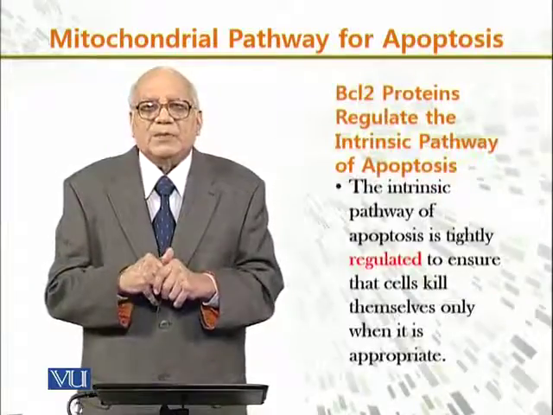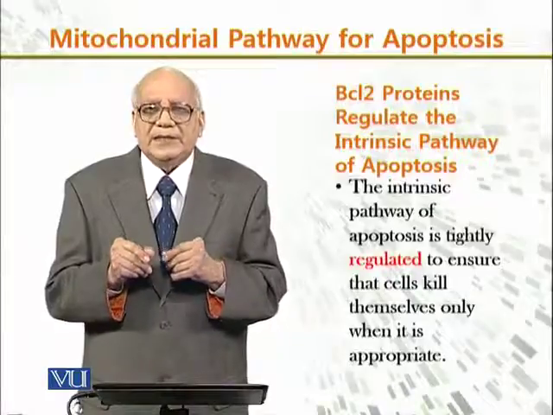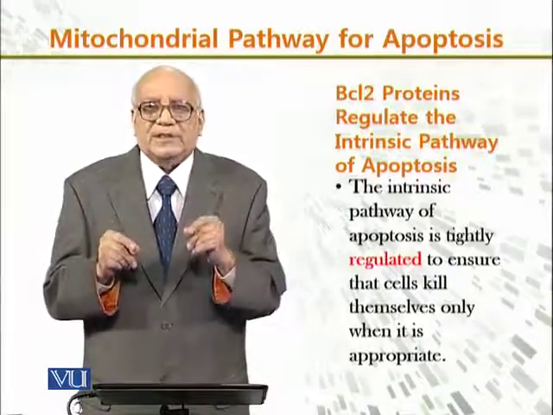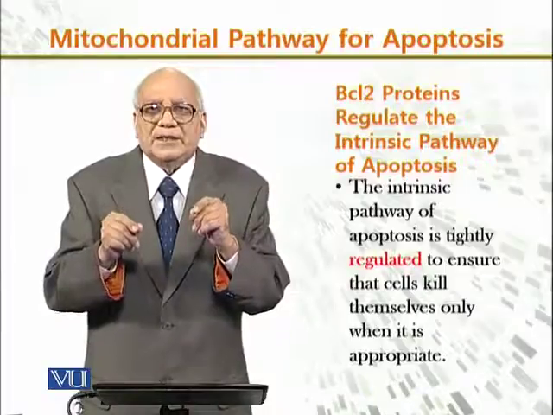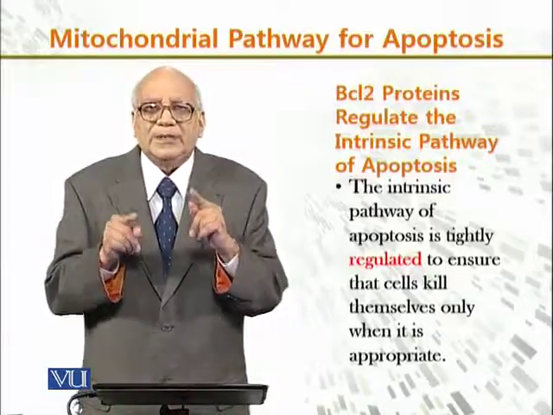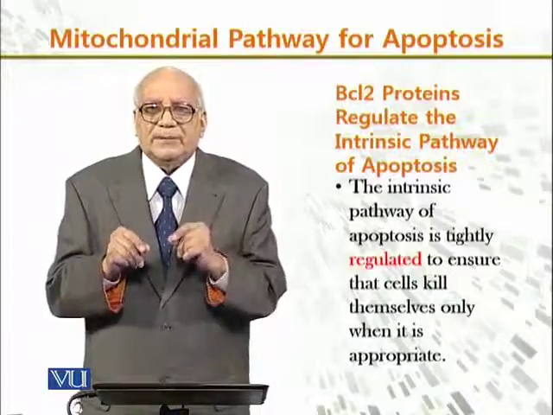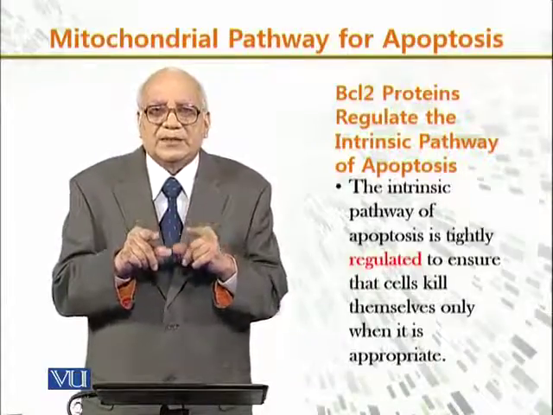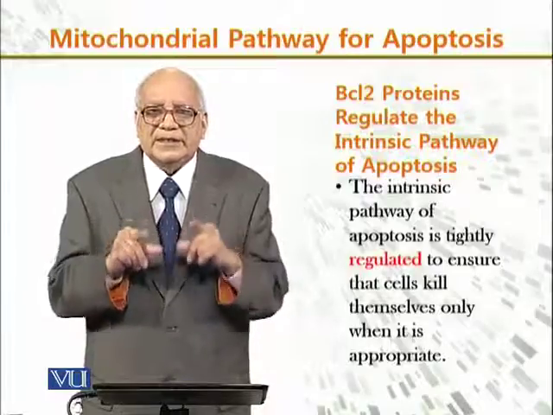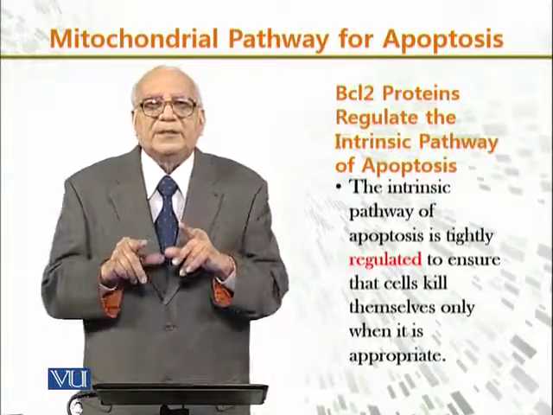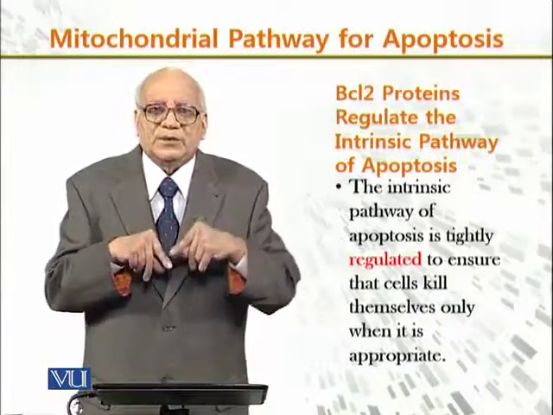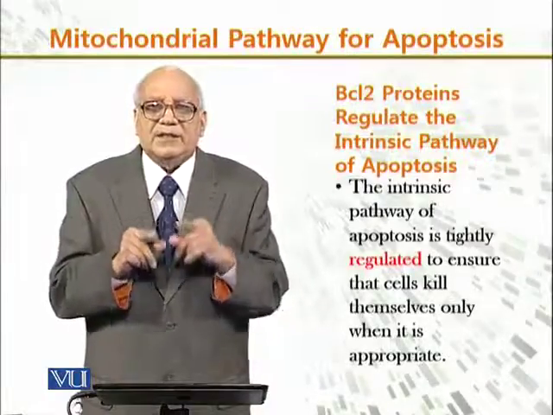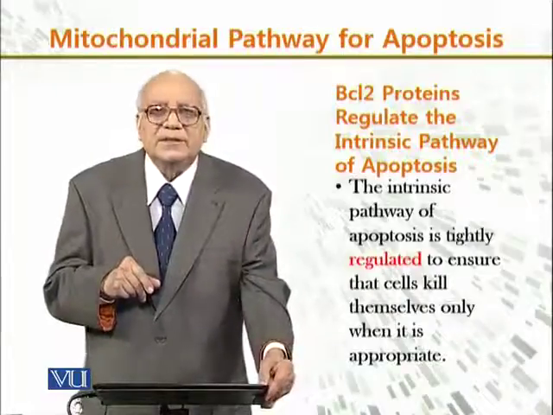Now, another group of proteins, the BCL2 proteins, regulate the intrinsic pathway of apoptosis. The intrinsic pathway of apoptosis, which starts from the mitochondria, is controlled by BCL2 proteins, and the intrinsic pathway of apoptosis is tightly regulated. Why? To ensure that cells kill themselves only when it is appropriate. It is not that cells keep dying for no reason. BCL2 proteins make sure that cell death occurs only when it is needed.